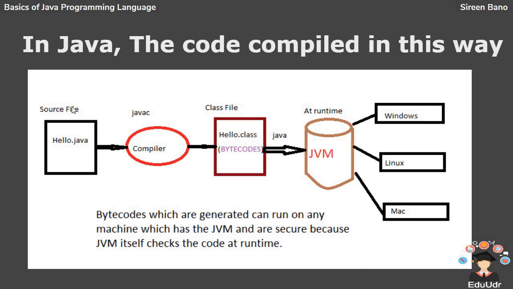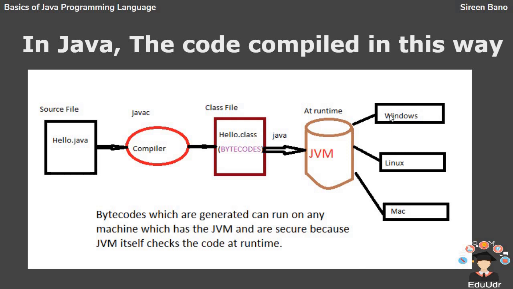Here, first the Java code, which is a .java file, is compiled by the javac compiler and generates a .class file, which is a bytecode file. This file can be run on a machine having the Java Runtime Environment. This .class file is again interpreted by a Java interpreter, that is the Java Virtual Machine, and then finally turned into machine code.